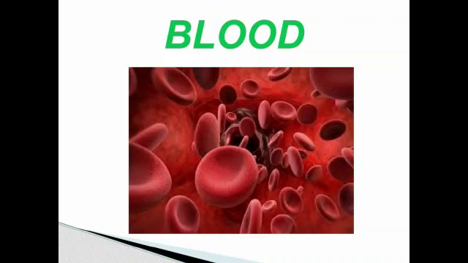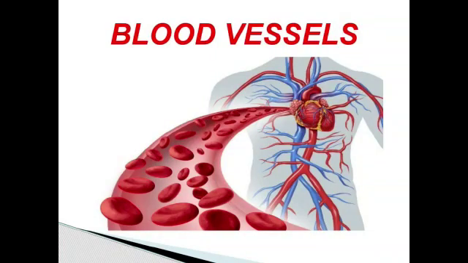And next we are going to see the blood vessels. Blood vessels consist of arteries and veins. Arteries carry oxygenated blood and veins carry deoxygenated blood, except the pulmonary artery, which carries deoxygenated blood from the heart, and except the pulmonary vein, which carries oxygenated blood to the heart.